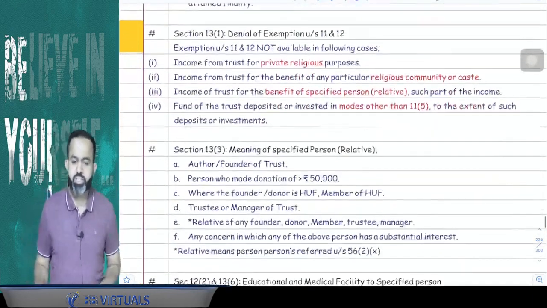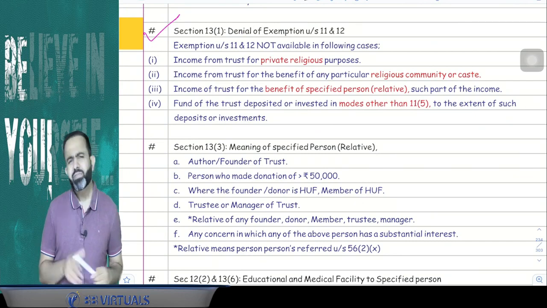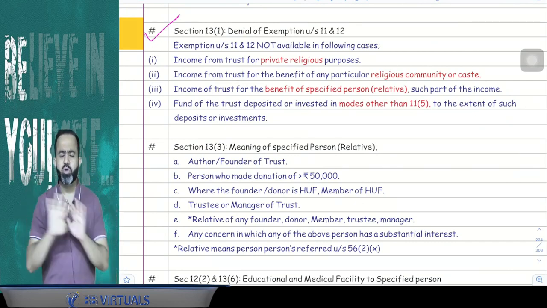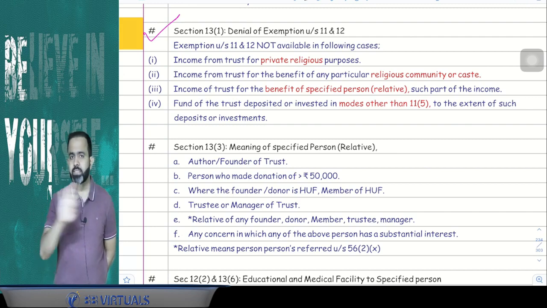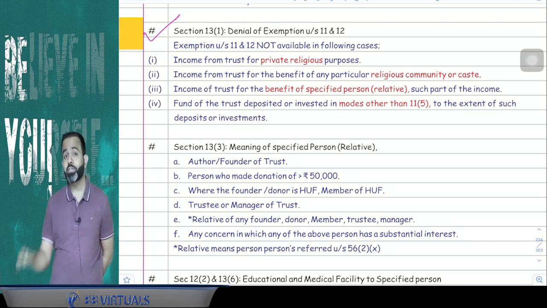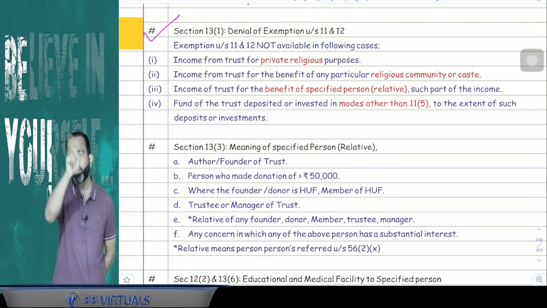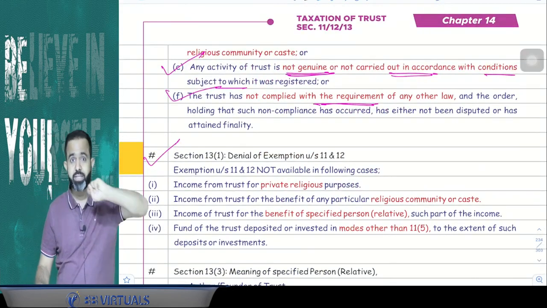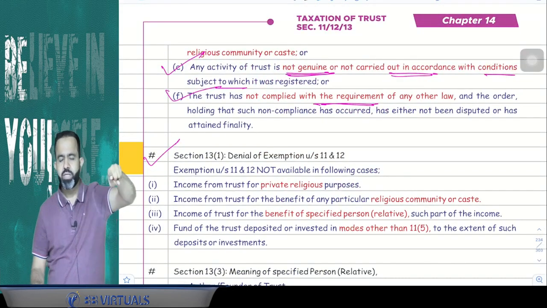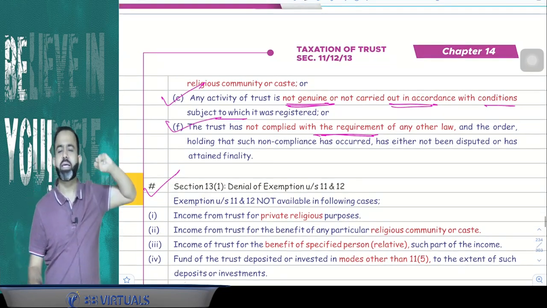Yes. Now the next section is 13(1). Guys, 13(1) says that in 4 cases the trust is not eligible to claim the exemption under section 11 and 12. First is if any trust is for a private religious purpose, or for a specific caste, community, religion. And in the last point we discussed that if a trust is for a private religious purpose or a specific caste, community, religion, then guys, the trust registration will be cancelled by the CIT.